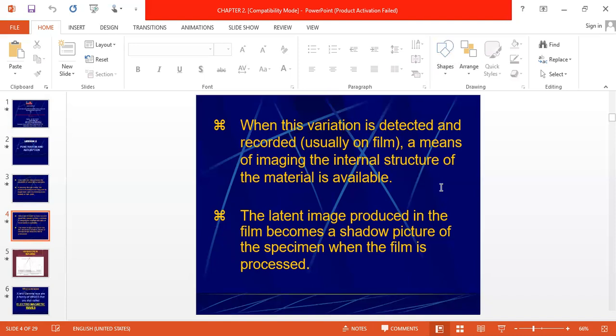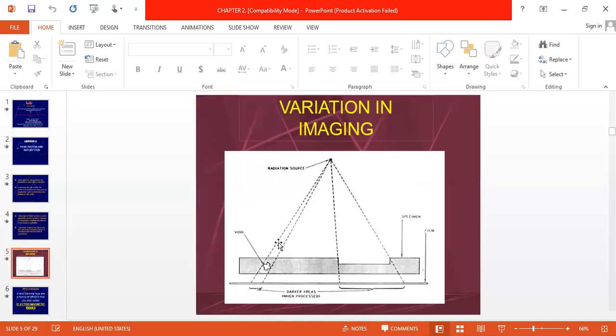There are small ions of silver bromide available there. So when this X-ray or gamma ray reaches the film, ionization takes place. Ionization means either removing or adding an electron to a silver bromide atom. So we will get the latent image, which is not visible, but the density variation is detected and recorded on the film. After processing, after developing, we are getting the visible image on the radiograph. So the latent image produced in the film becomes a shadow picture of the specimen when the film is processed.